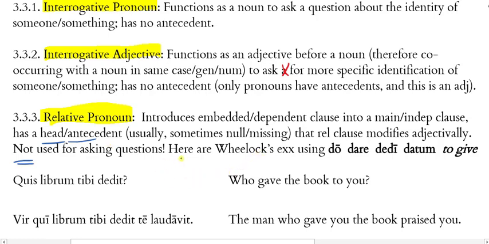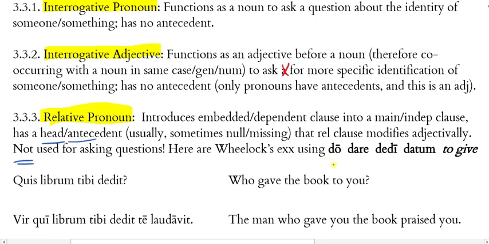Okay, so when we say that relative pronouns can be translated as who, which, or that, when you hear the word who, just remember that's not who the question, it's who the relative pronoun. This is the man who came. Who came is not asking a question, it's introducing a relative clause there. Now, let's look at these Wheelock examples.